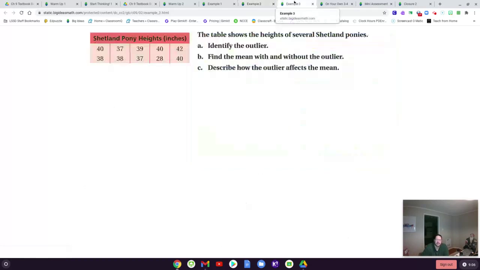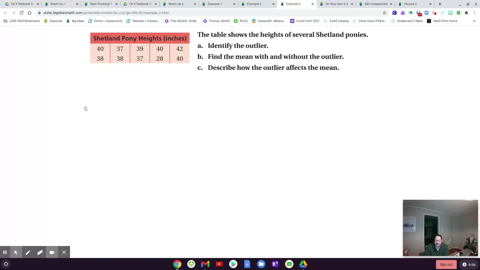Okay, so next example, I'll try and move a little quicker. This is getting into outliers. So a lot of times you're going to collect some data, or you'll have some data, and one of the numbers or 2 of the numbers will be way out there. And what happens is it throws the mean out of whack. So here we have this list of Shetland pony heights, and there's an outlier there.